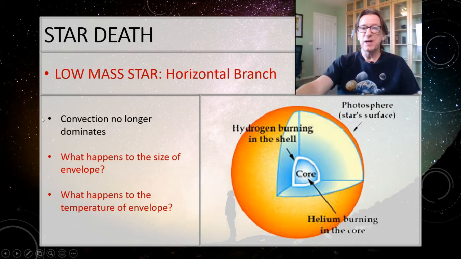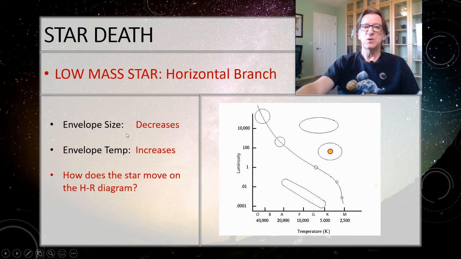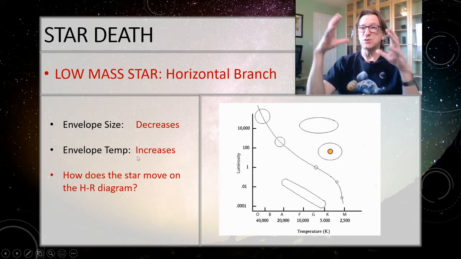So what we end up having is a smaller star that's actually hotter, but I'll have a core here where the helium is fusing into the carbon, and then just a shell of hydrogen that's fusing into helium on the outside surrounding that core. So this hydrogen fuses into helium, the helium drops down in the core and starts fusing into carbon from that. So the envelope gets smaller because convection has stopped or decreased, is no longer dominating. The temperature has increased because the star has shrunk.